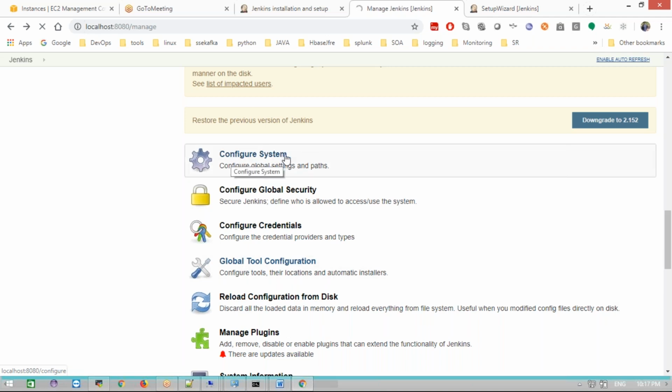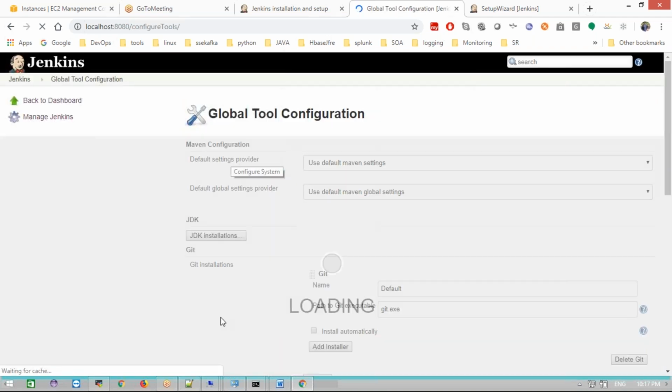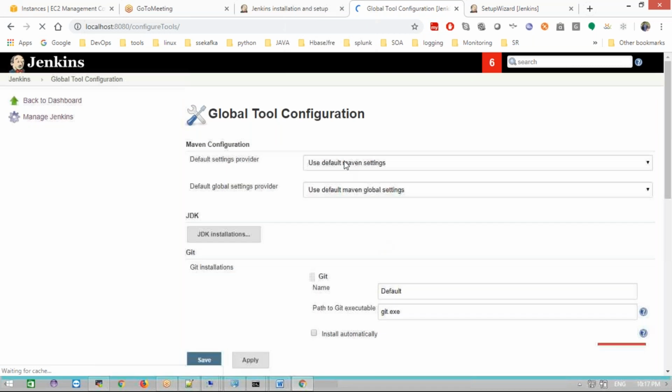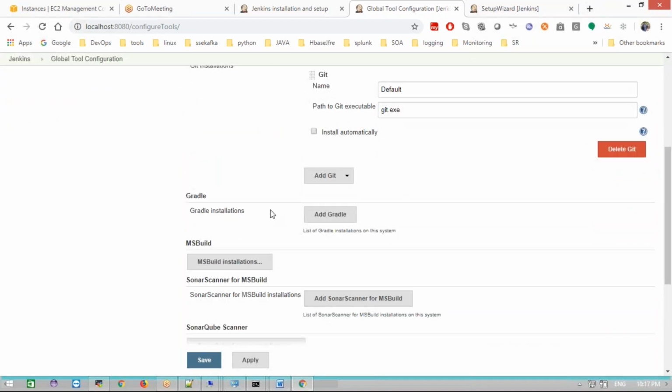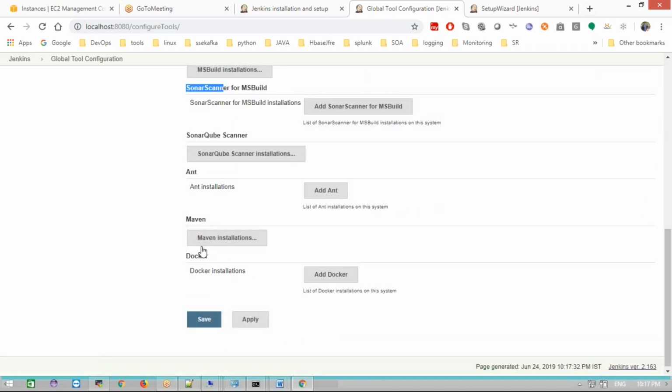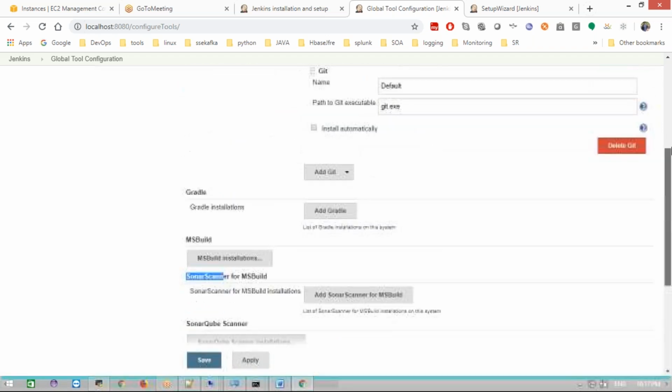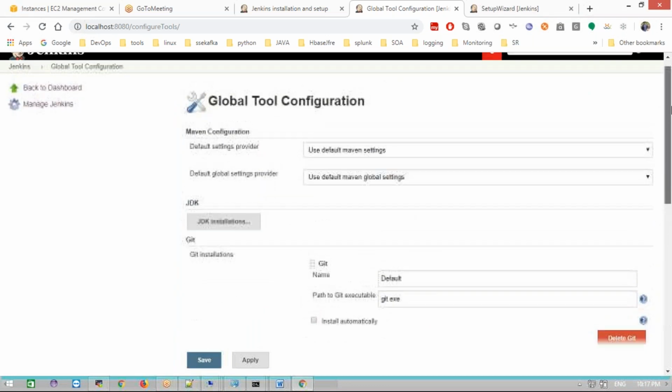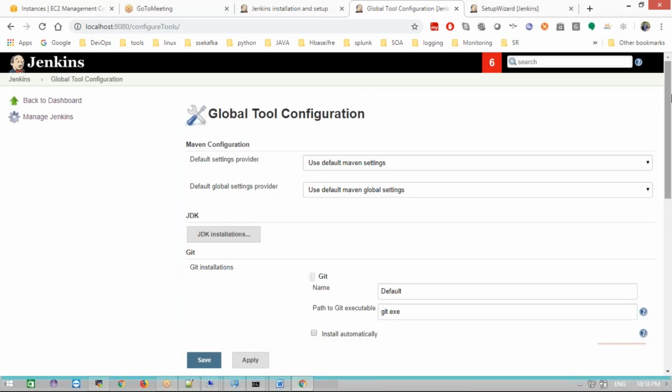Configure System is only for server-based configuration, and Global Tool Configuration is for all software-based configuration. This includes JDK, Git, Gradle, MSBuild, and Sonar Scanner. SonarQube is different, Sonar Scanner is different. We must have both. And Maven, Docker, whatever software you want to integrate,